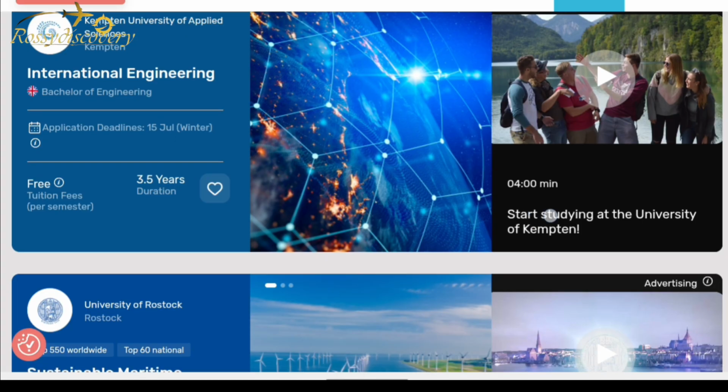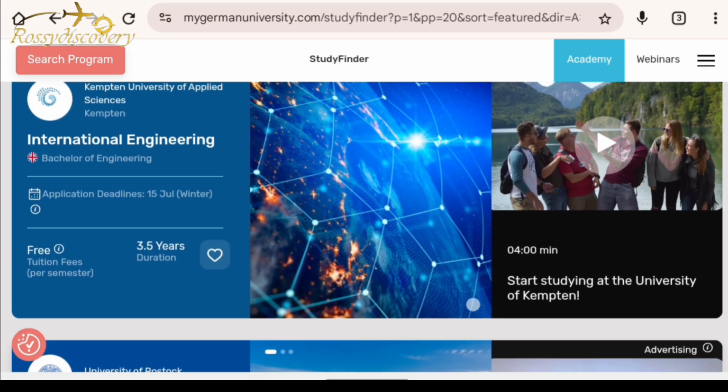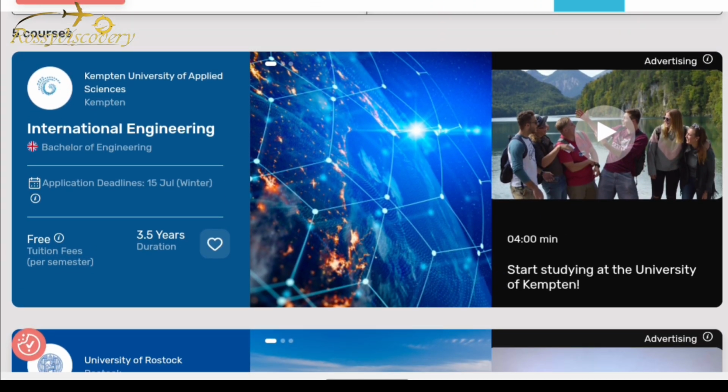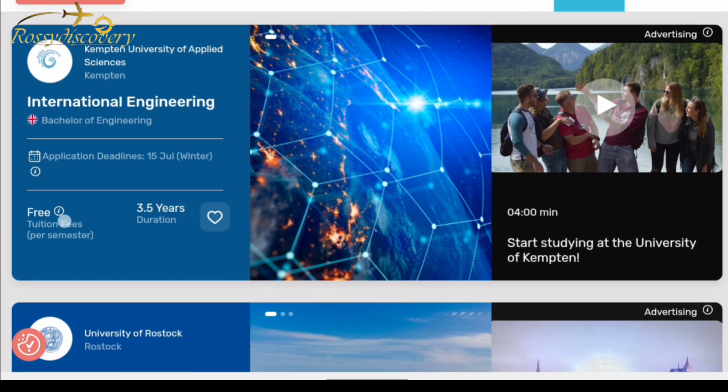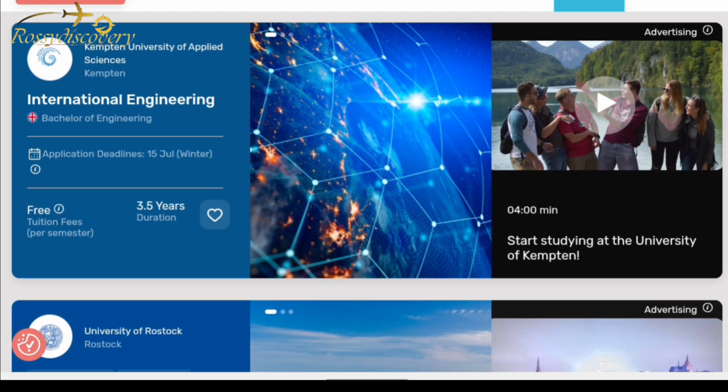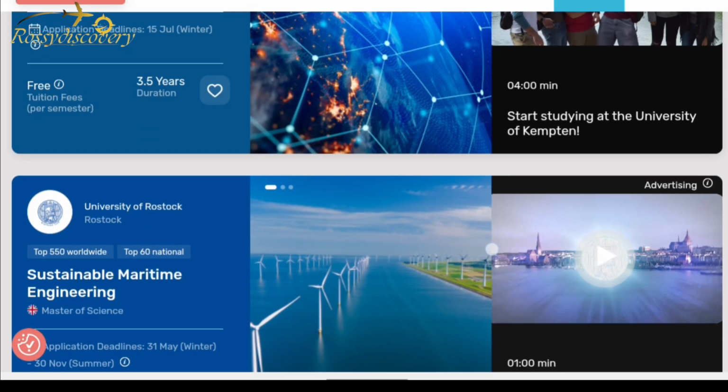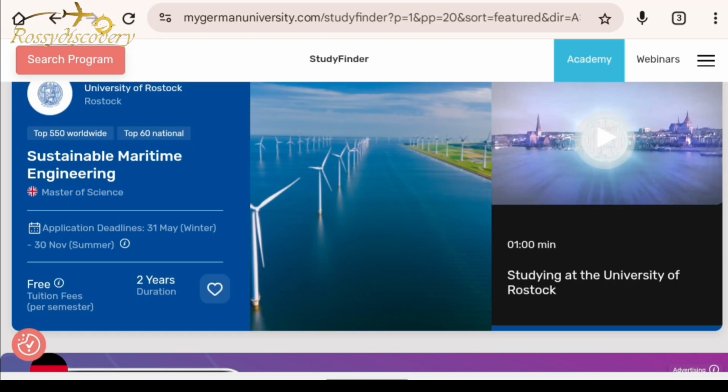Then we filter. This is it. These are courses that you can see. Free tuition fee per semester, 3.5 years. International Engineering, Bachelor of Engineering. Application deadline is 15th of July, as you can see. And this is another university. Application deadline is 31st of May to 30th of November.